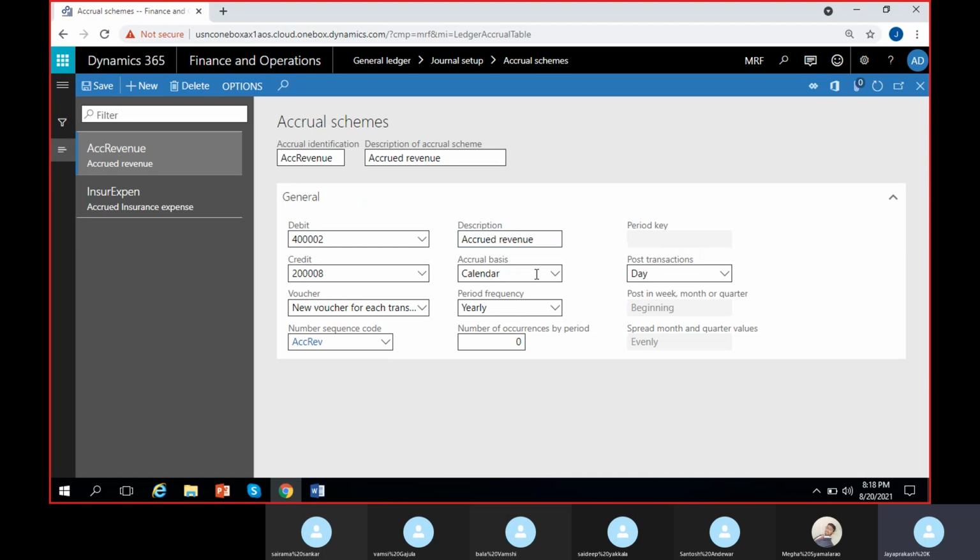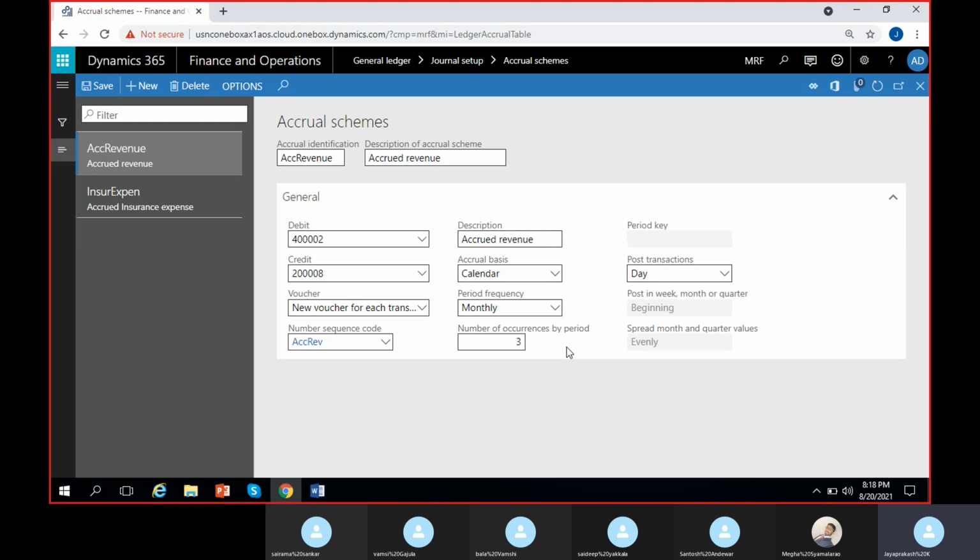Then accrual basis: you can use calendar or fiscal periods as you wish. We'll go for the regular calendar, January to December, with the normal 30, 31, 28 days calendar. I'll follow that calendar. Then period frequency, I'll select monthly. The number of occurrences for period, I'll select 3 months so that this time it will be easy to understand. Yesterday it was 12 periods, right? So today we'll take 3 only.